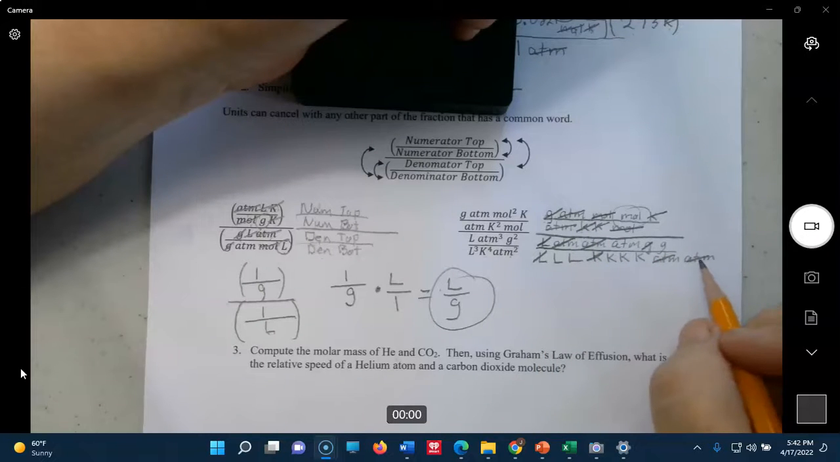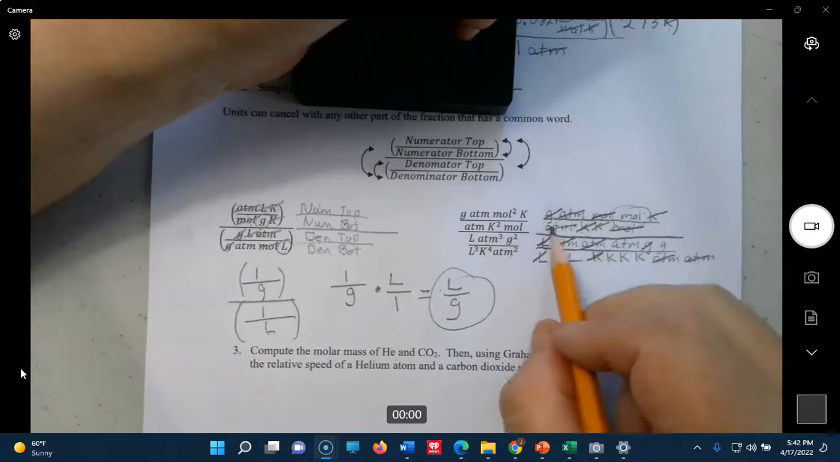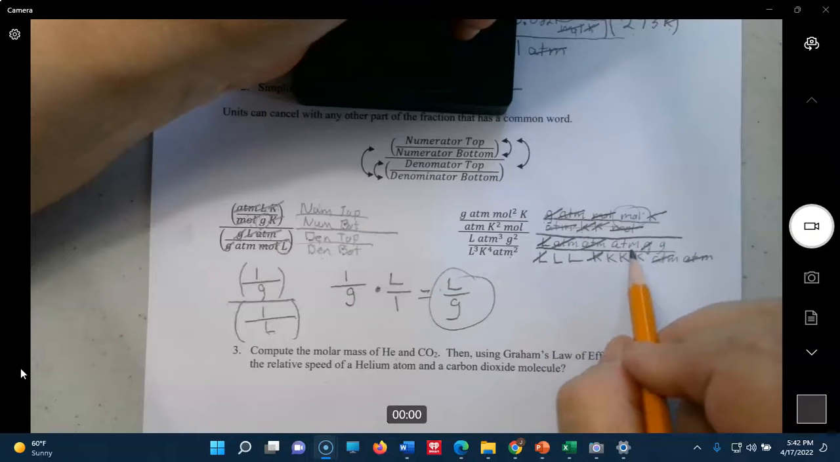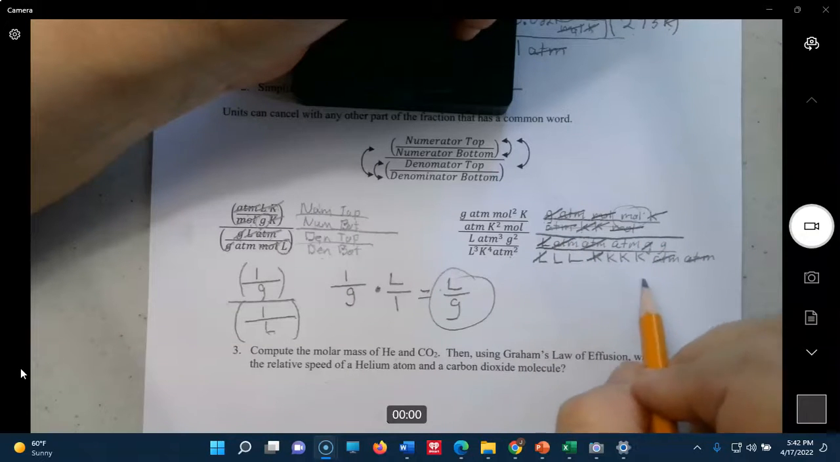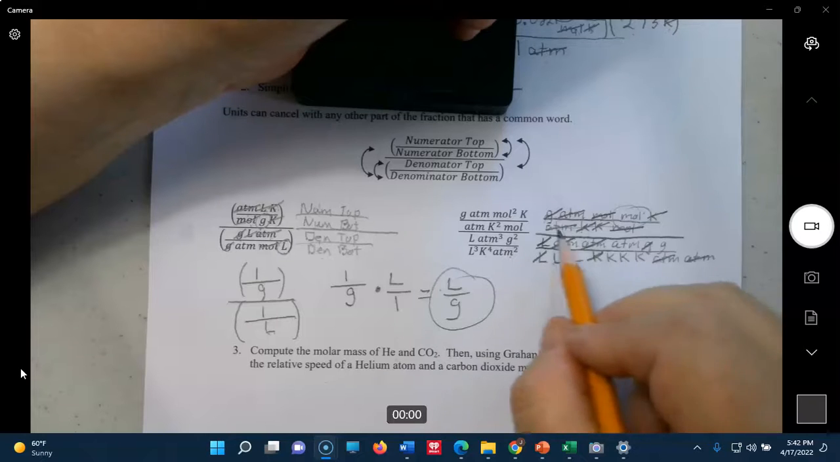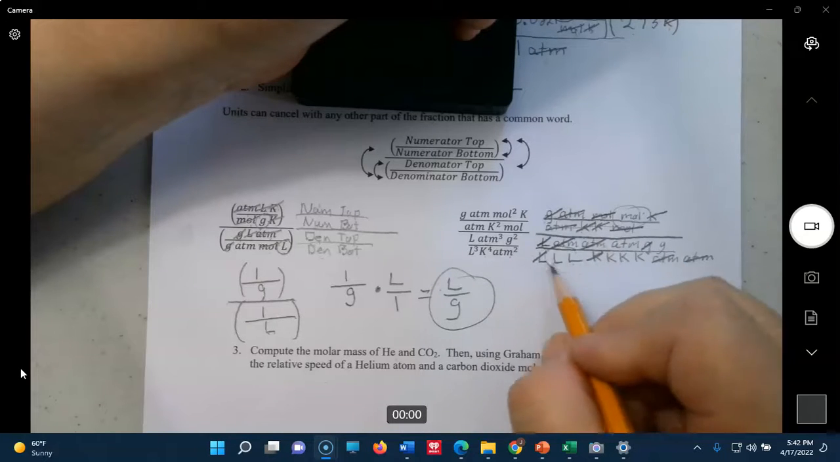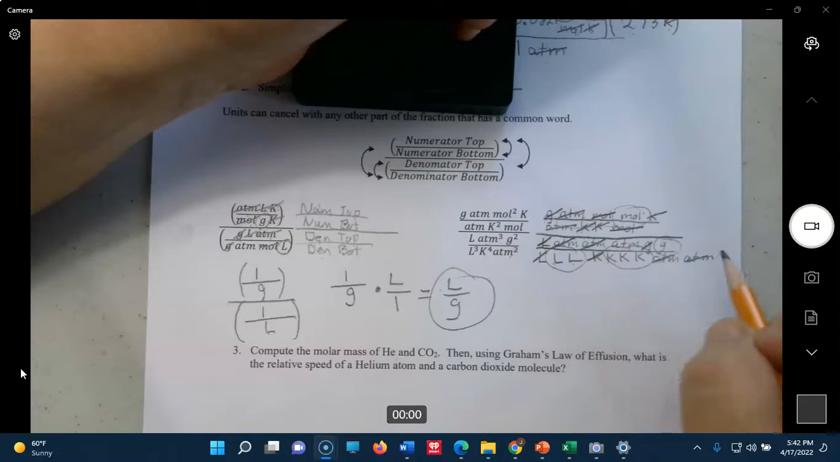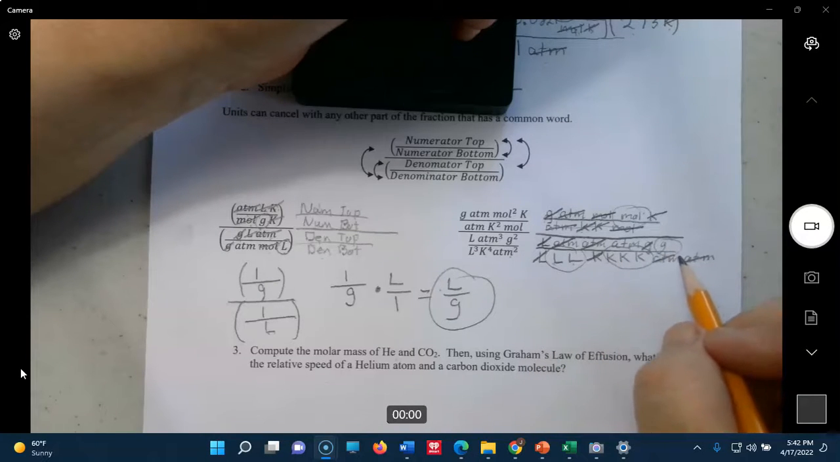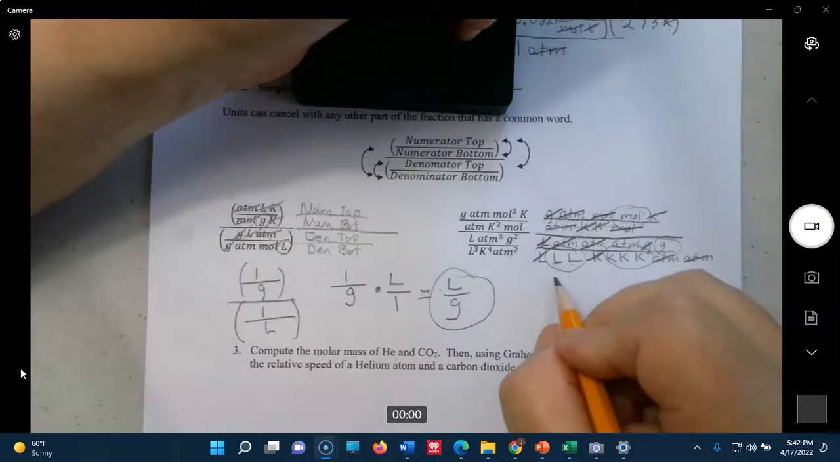Okay, and let's see. So we have moles there. Everything is gone there. We have atmosphere there, but we don't have any more atmospheres to cancel with. We have liters and liters, but we don't have any more liters, and we have Kelvin, Kelvin, Kelvin. We don't have any more Kelvin. So these liters, these 3 Kelvins, this gram, and this mole on the very top. So let's write that out.